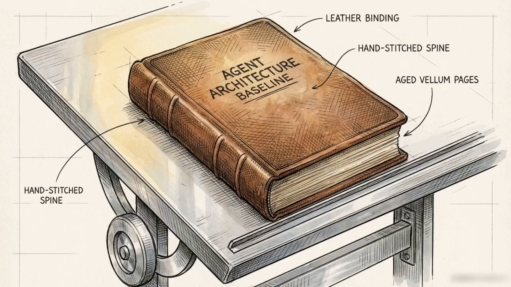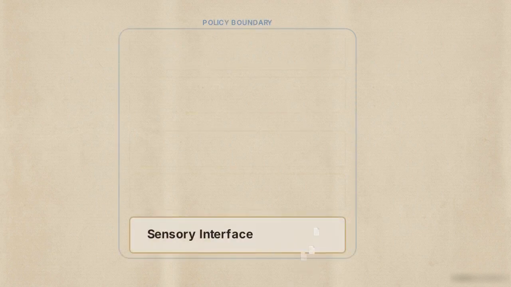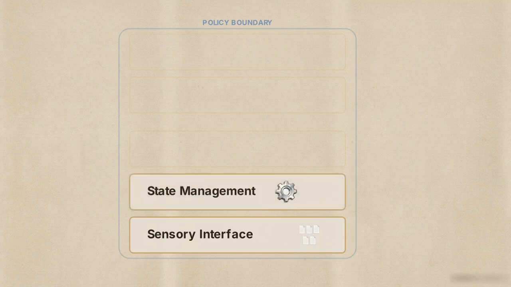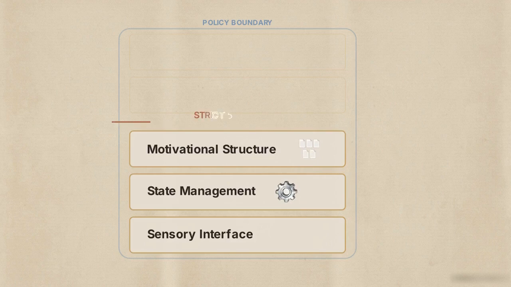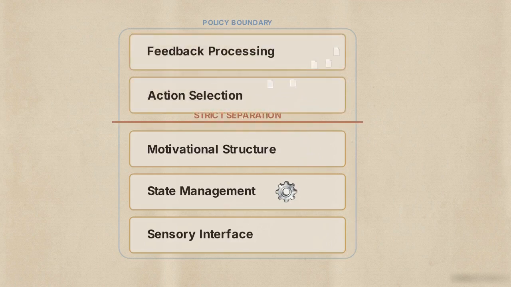To execute this continuous loop, the standard mandates a specific structural baseline. Every true autonomous agent must implement a precise 5-layer minimal architecture. This diagram shows the architecture required by the standard. At the base, the sensory interface samples data, passing it up to state management memory banks. Next is the motivational structure, strictly separated from action selection logic. Finally, feedback processing officially closes the perception-action loop.